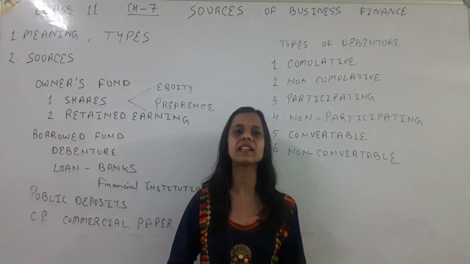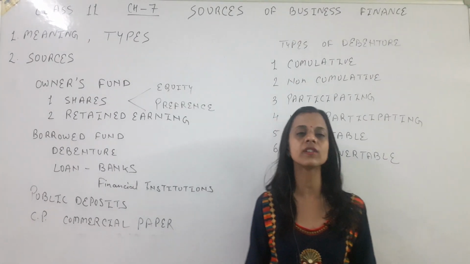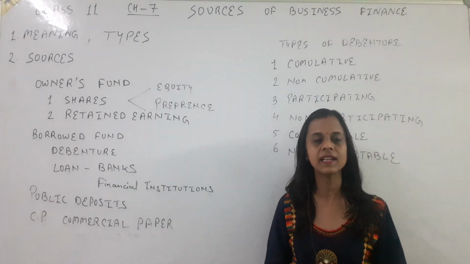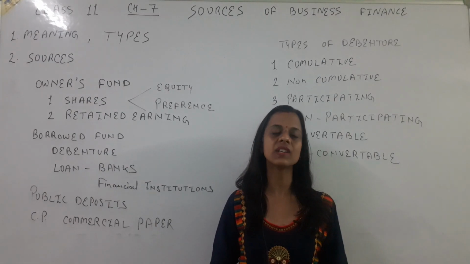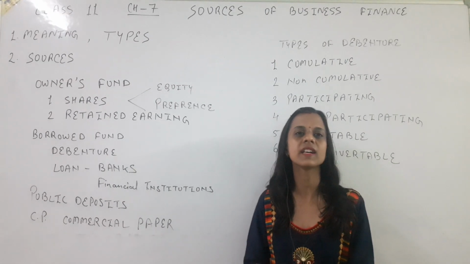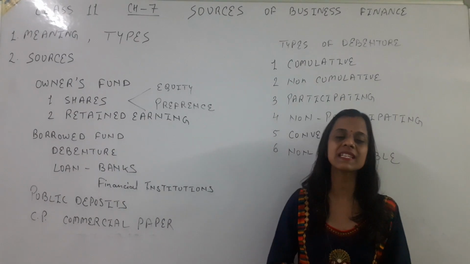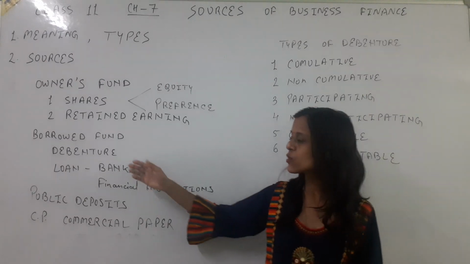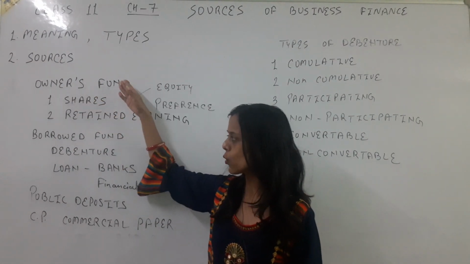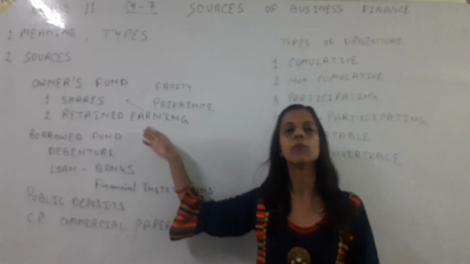We can also categorize sources of funds on different bases. On the basis of period, sometimes we need funds for a short time period, sometimes for a medium time period, and third, for long term finance. If we divide them on the basis of ownership, then as you can see, we can divide them in two categories. First is owner's fund and second is borrowed fund.